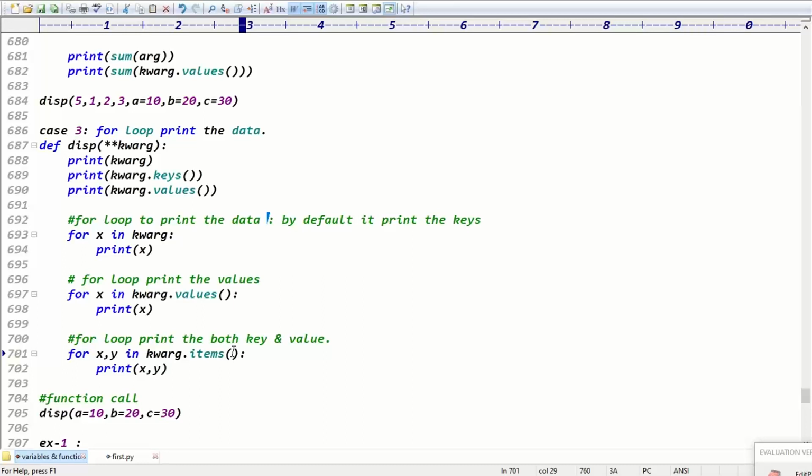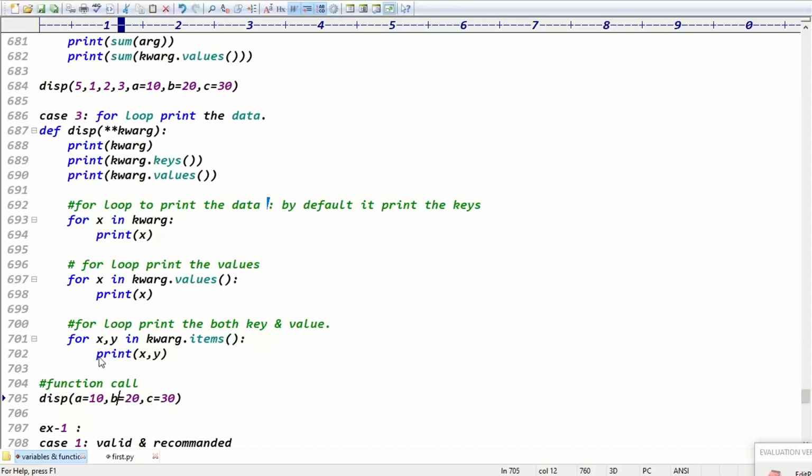When we use items, what happens, guys? It takes the key and value. That's why here I take x and y variables, right? Exactly. Guys, are you clear now?